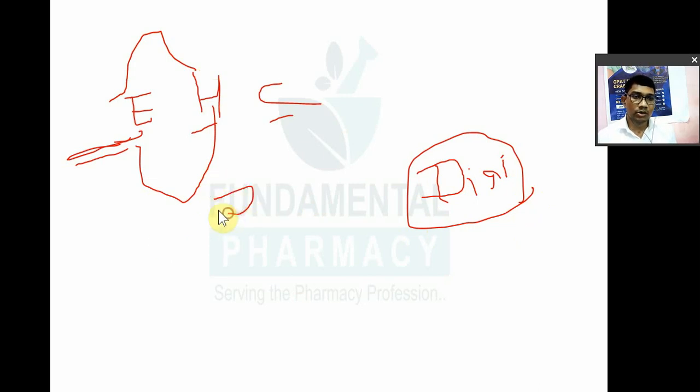Now this digoxin is secreted from the blood to the intestine. From the intestine it will be reabsorbed again. It will again go to the liver for metabolism and action. That is why there is a long duration of action of this digitoxin. And this cycling is known as enterohepatic cycling, because what happens with this drug?